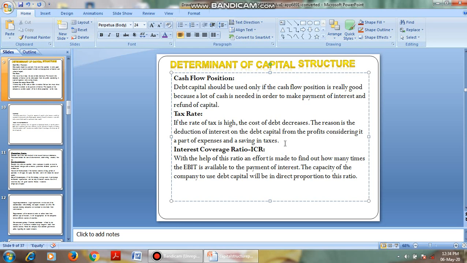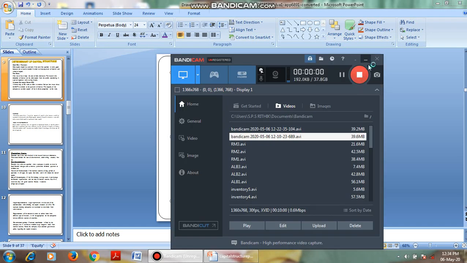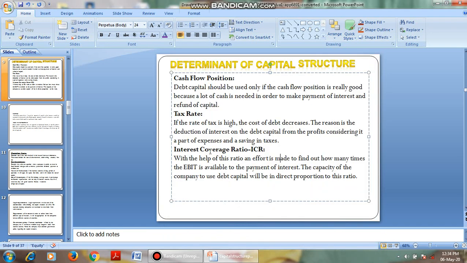Then coming to the interest coverage ratio. With the help of this ratio, an effort is made to find out how many times the EBIT is available for the payment of interest. That is, the capacity of the company to use debt capital is directly proportional to this ratio.